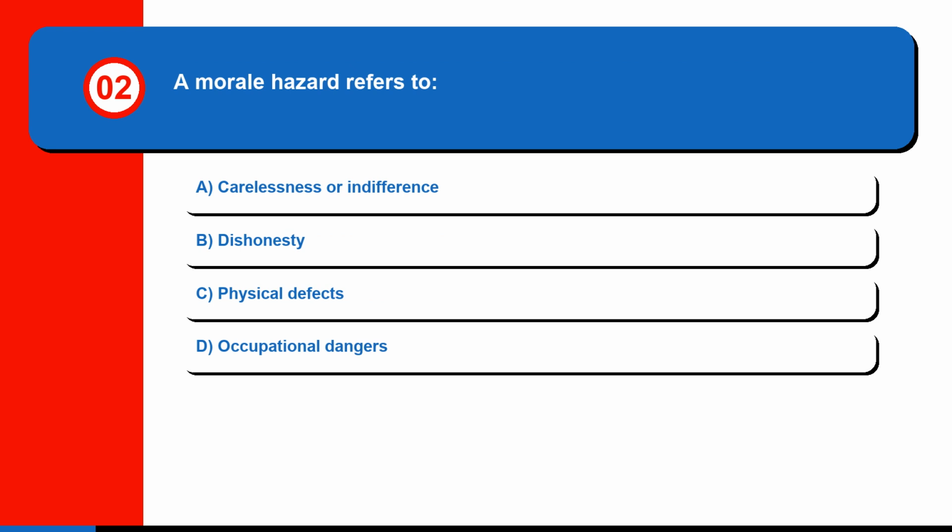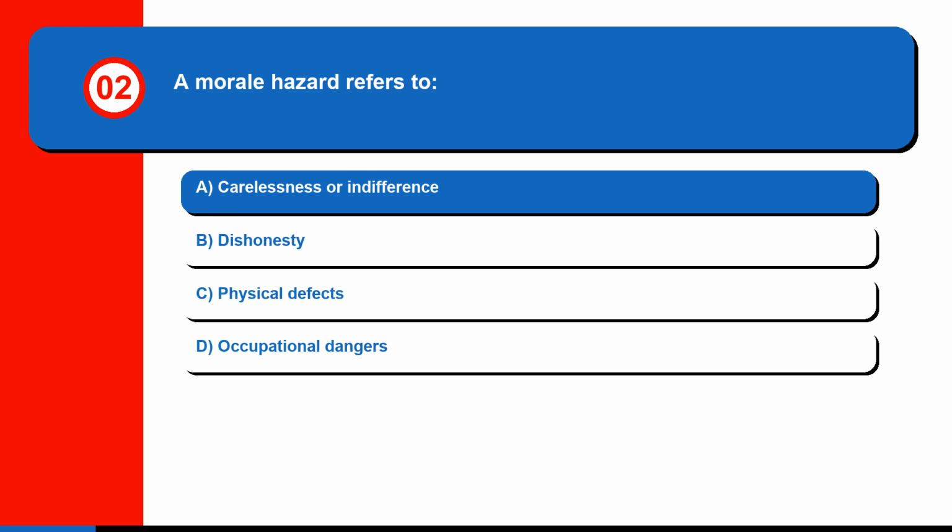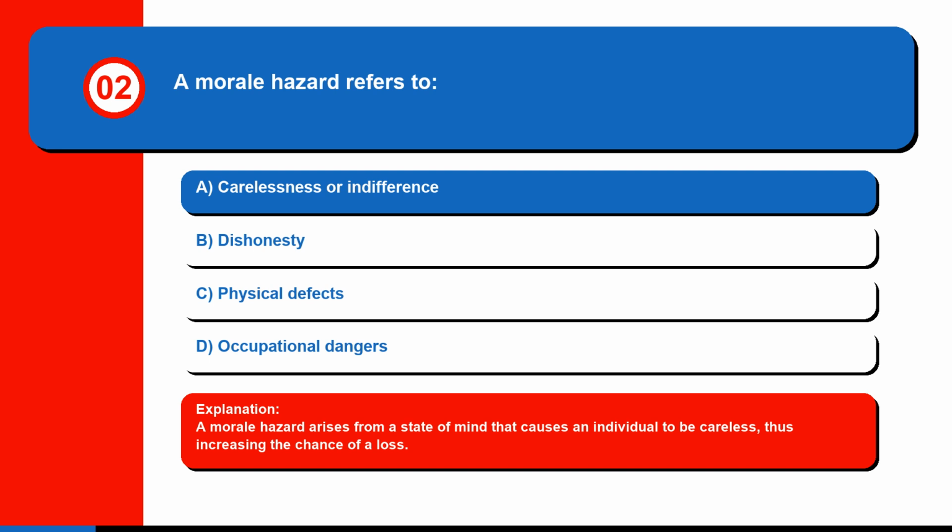Question 2. A morale hazard refers to A. Carelessness or indifference. B. Dishonesty. C. Physical defects. Or D. Occupational dangers. The correct answer is A. Carelessness or indifference. A morale hazard arises from a state of mind that causes an individual to be careless, thus increasing the chance of a loss.